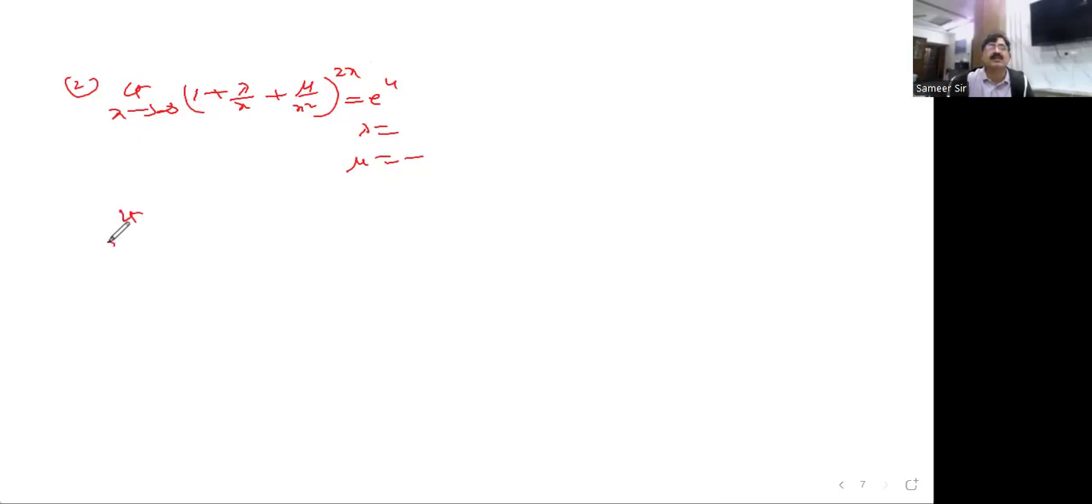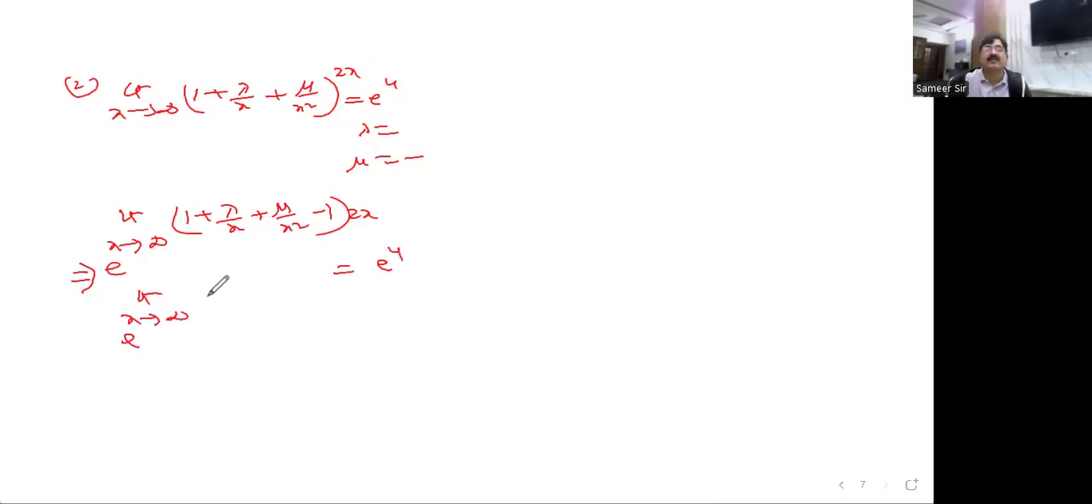So whenever you are getting a problem like this, you can write e to the power of limit x tends to 0, 1 plus lambda by x plus mu by x square minus 1 into 2x. I am applying that formula, whatever Cauchy's formula I have given, that I have applied here, e to the power of 4. This is limit-wise. So finally what we have is lambda by x, mu by x square, into 2x. Not to forget about this, e to the power of 4.